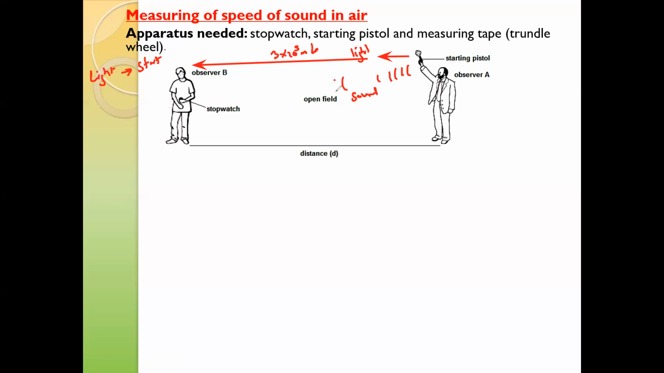But sound takes time to travel. So once he detects the sound, he will stop the timer. So basically that is the time taken by sound to travel from observer A to observer B. And we will measure the distance using a measuring tape or a trundle wheel. To get the speed, it is distance divided by time. So distance divided by time will give us the speed of sound in air.